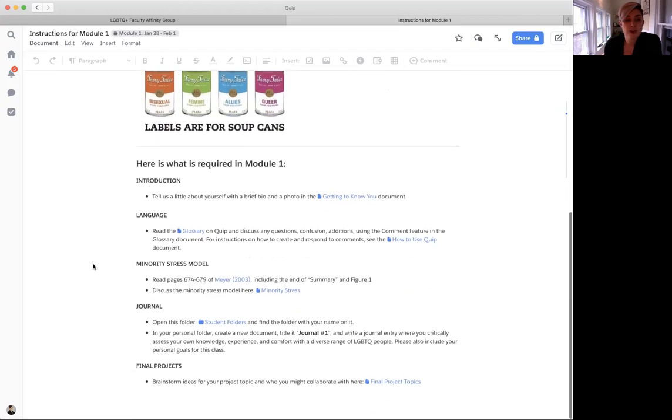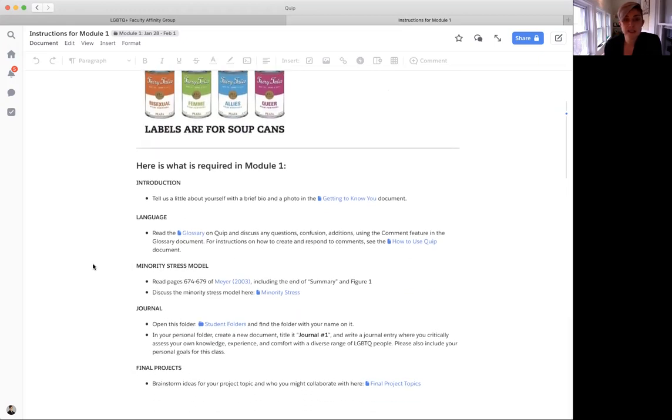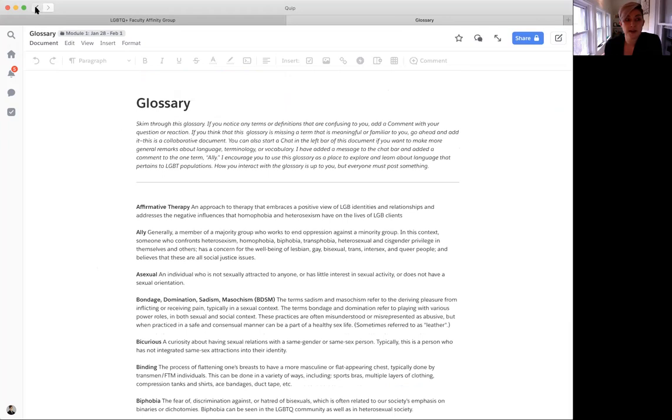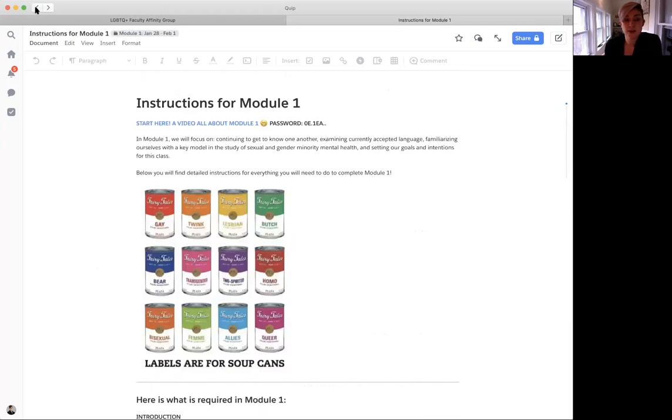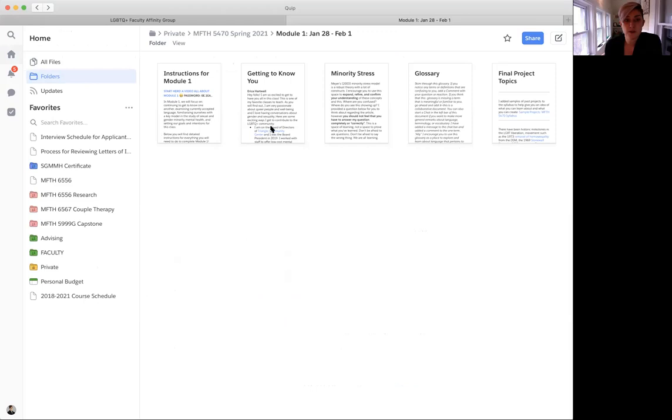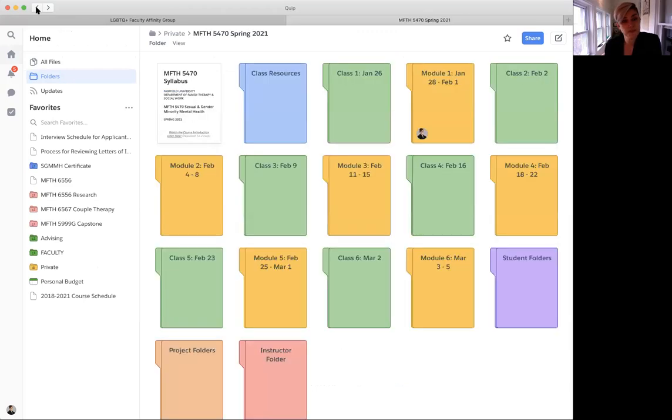Then there will be an itemized list of everything required of you in this module, as well as links to take you to the documents. But just like the main folder, those documents are also right here, accessible to you.